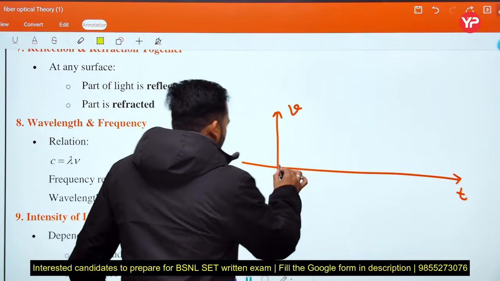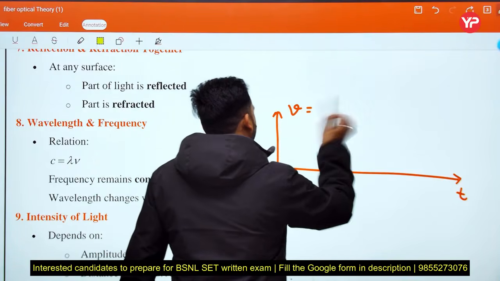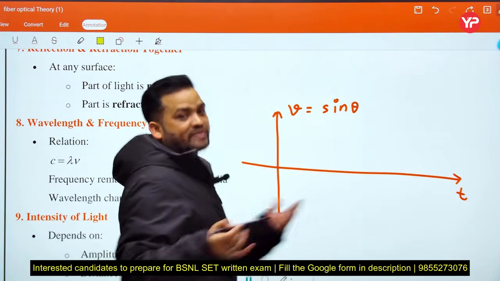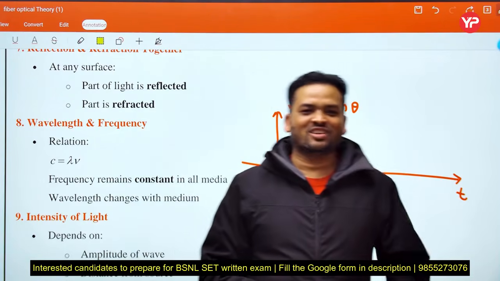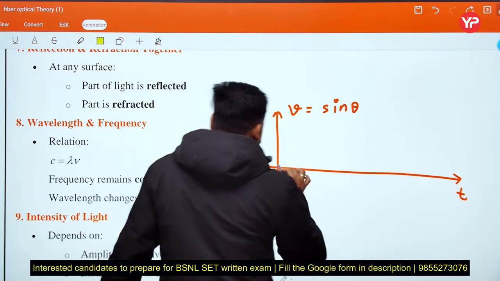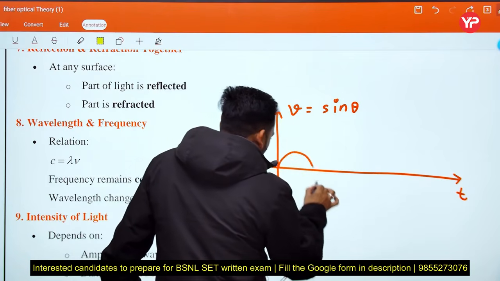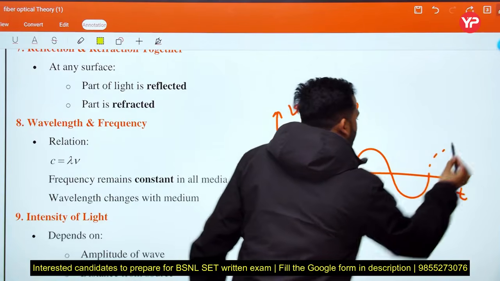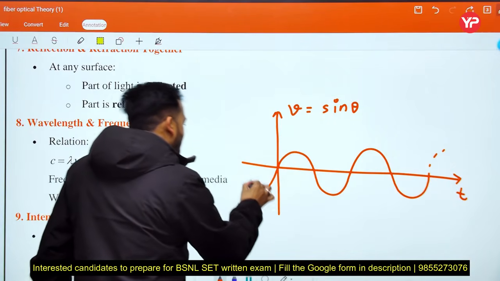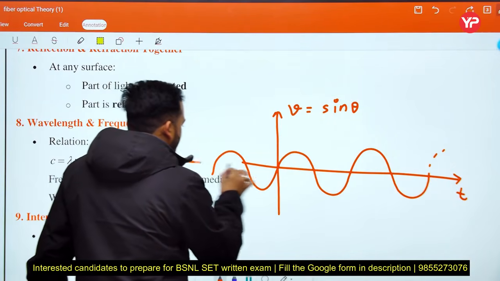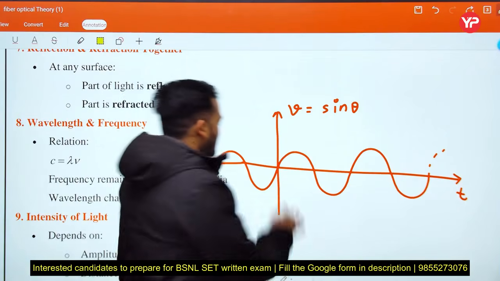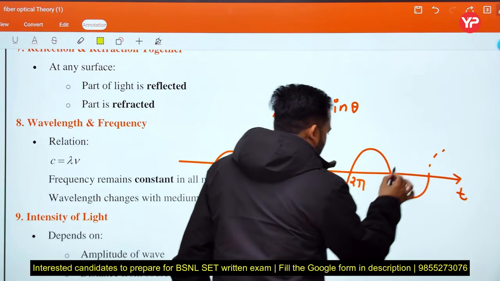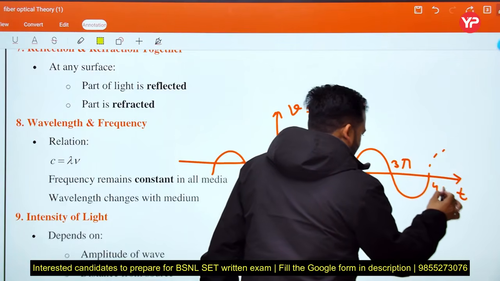Here we draw the sinusoidal graph. V equals sin theta. What is the graph of sin theta? This is the basic trigonometric function. This is our graph in one cycle, this is the second cycle and so on. The reverse direction is also present. This is 0, this is pi, this is 2 pi, this is 3 pi, and this is 4 pi.